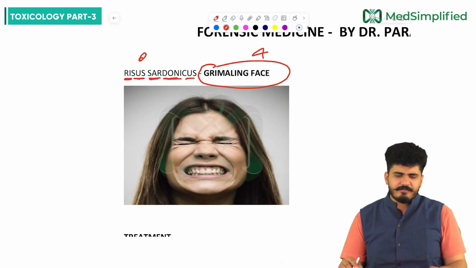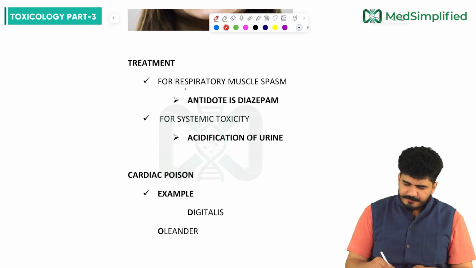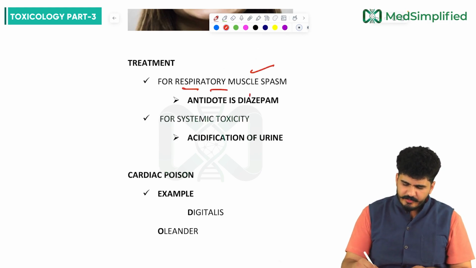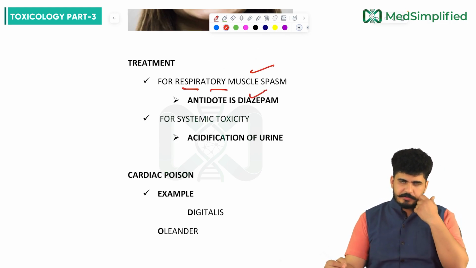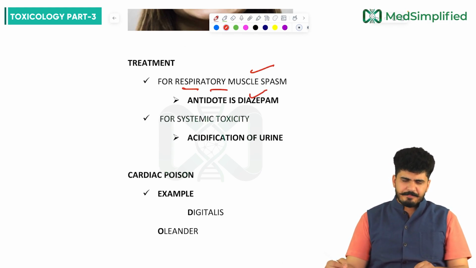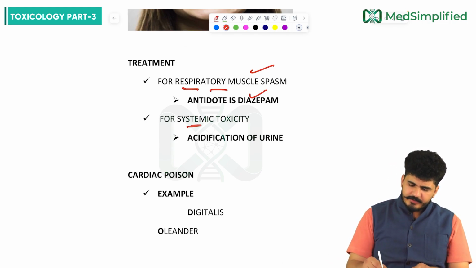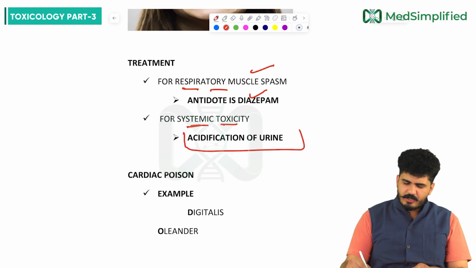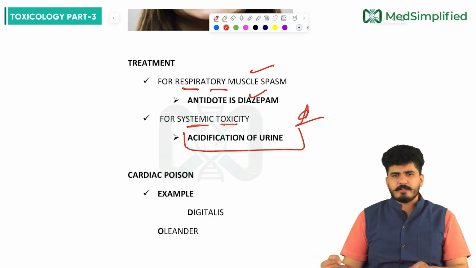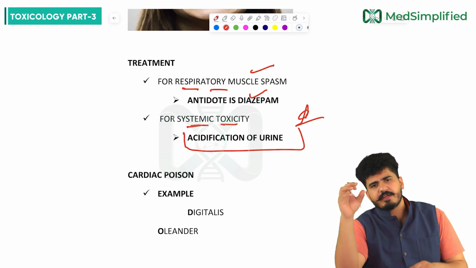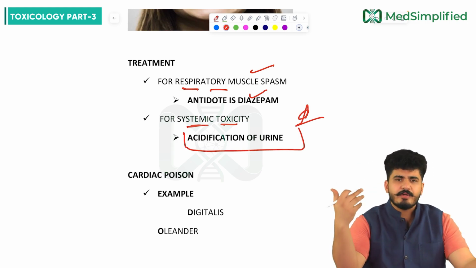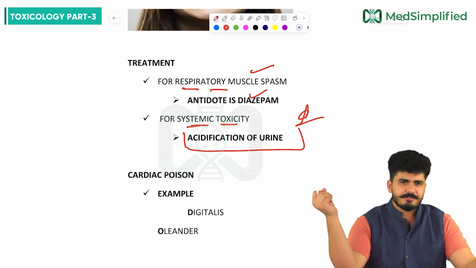Now treatment. If we talk about the treatment, for the respiratory muscle spasm, the antidote is diazepam. The antidote is what, sir? Diazepam. For the systemic toxicity, the acidification of urine is important. This is how you are going to treat strychnine poisoning, my dear friends.